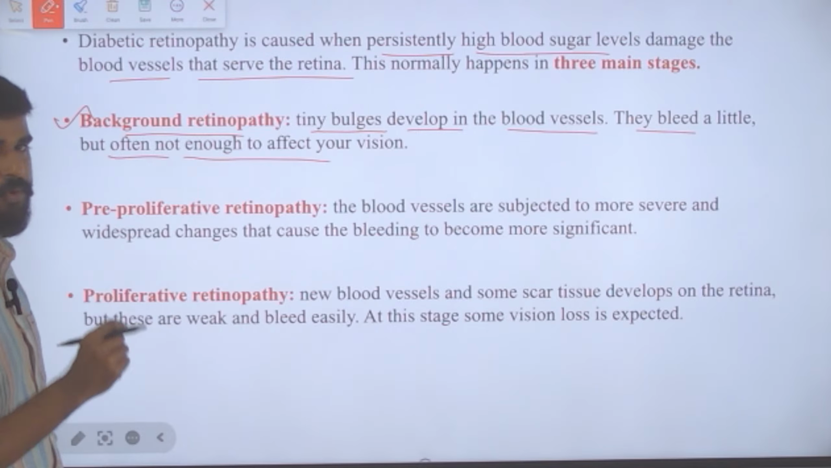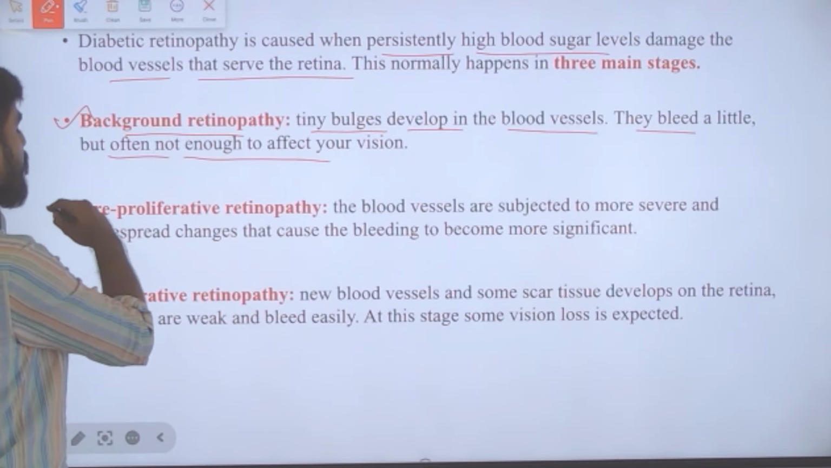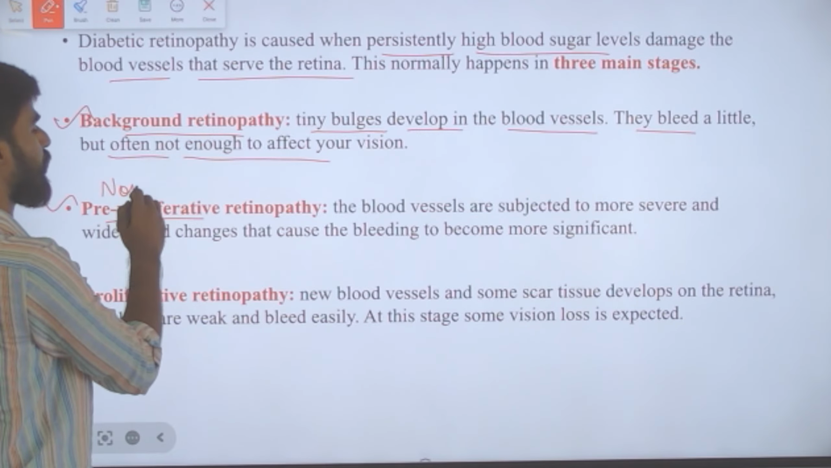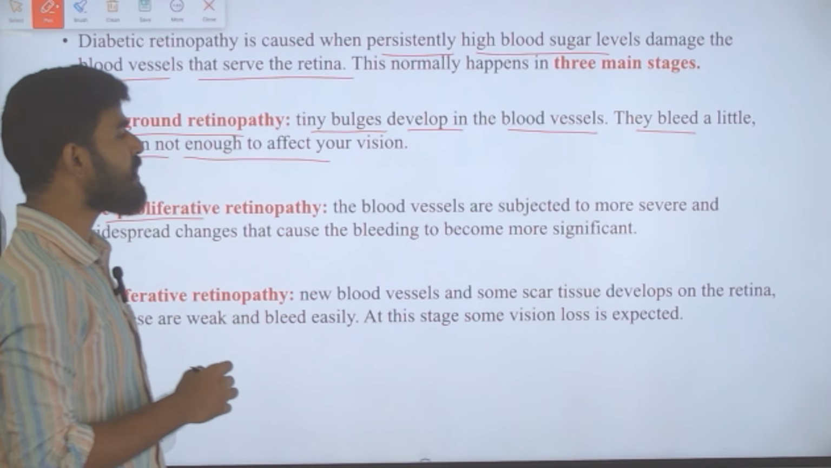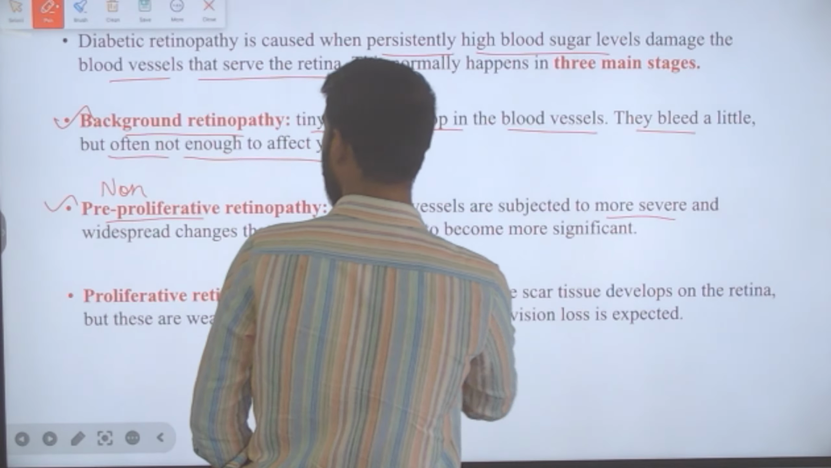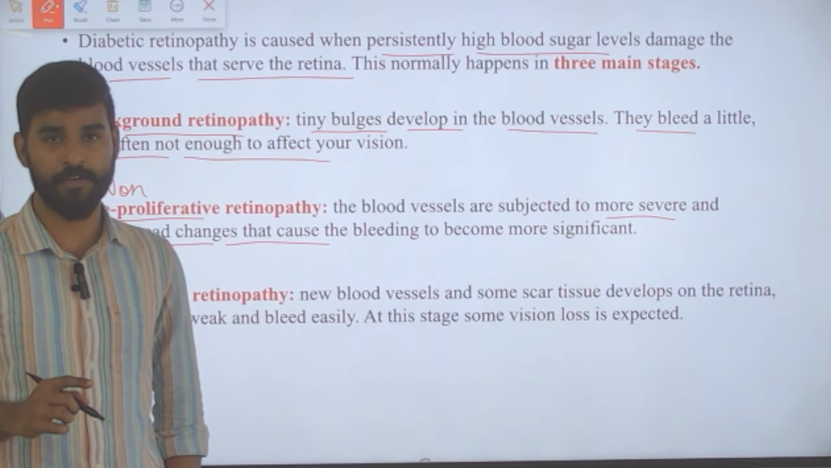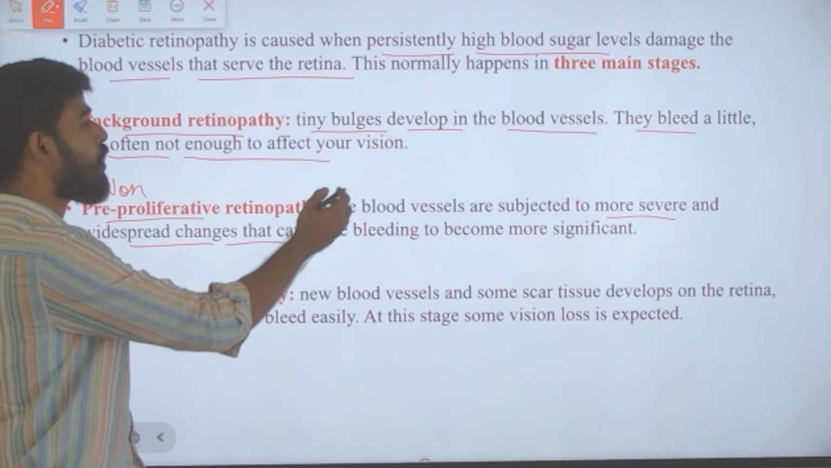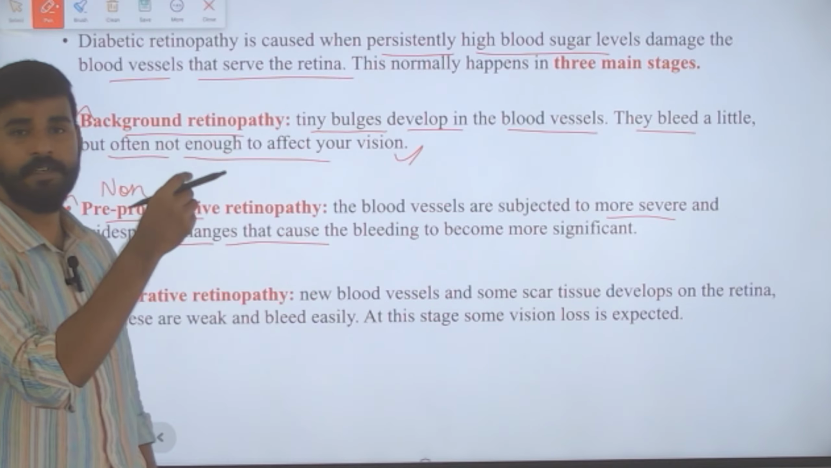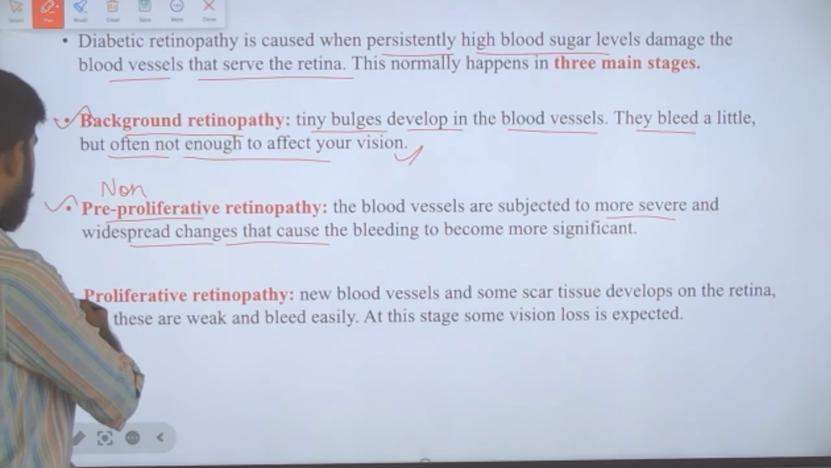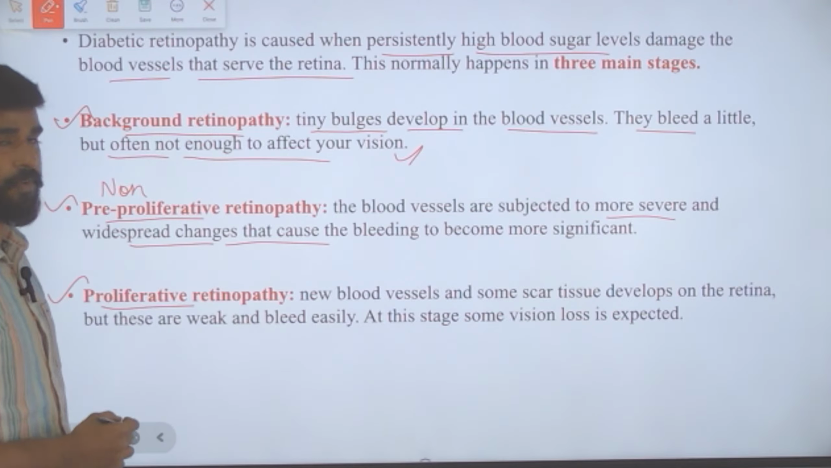That is background retinopathy. Next is pre-proliferative retinopathy, also called non-proliferative retinopathy. What is this? The blood vessels are subjected to more severe and widespread changes that cause bleeding to become more significant here. So here the bleeding was slight, little. Here the bleeding increases. Okay, and then comes proliferative retinopathy.